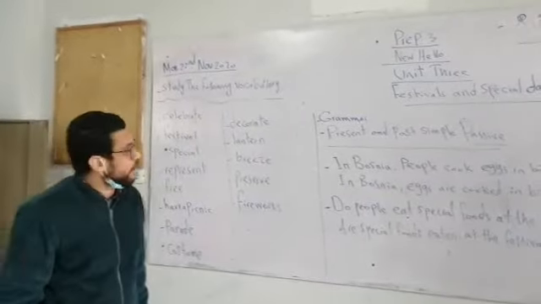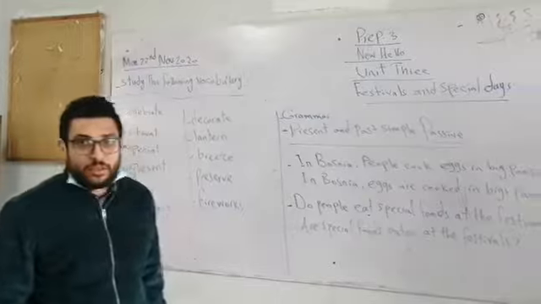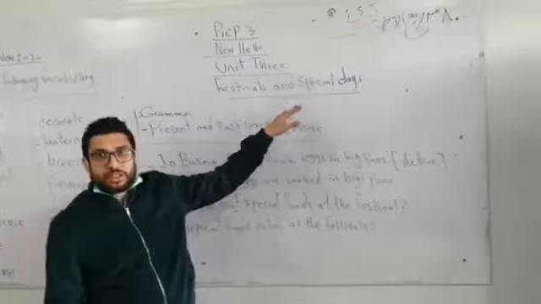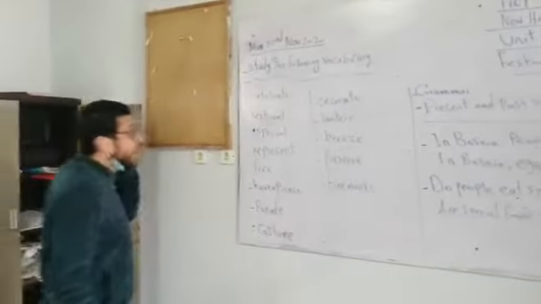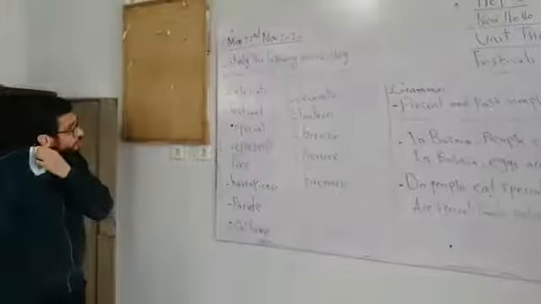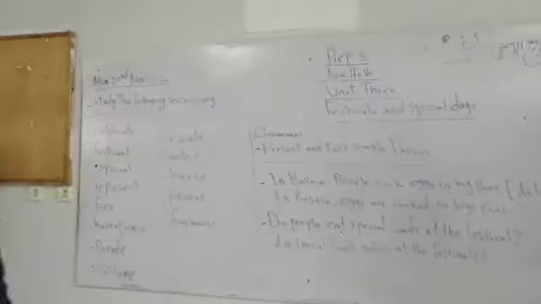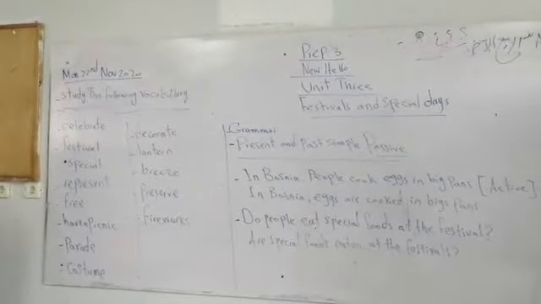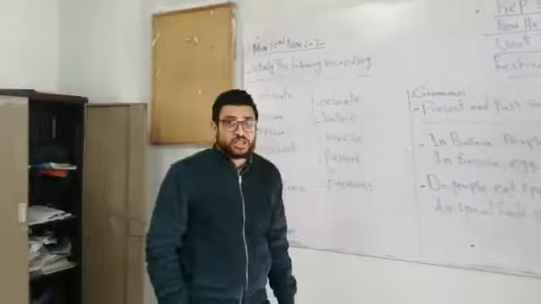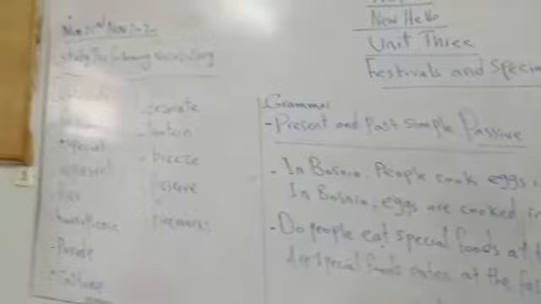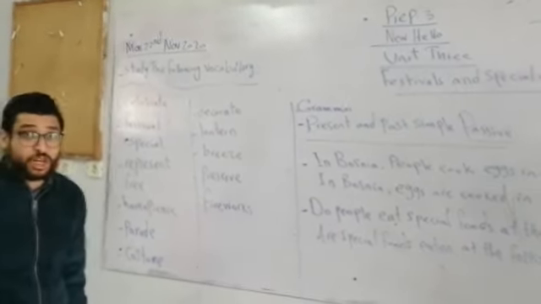This is Mr. Hassan. Today we are going to study Unit 3, which is entitled Festivals and Special Days. So, in this unit we are going to talk about how people celebrate festivals and special days like Sham al-Nasir in Egypt. It is a special day which is celebrated all over the world, and we have some countries that celebrate Sham al-Nasir like Egypt, Bosnia, Australia, Japan. How do people celebrate Sham al-Nasir there?